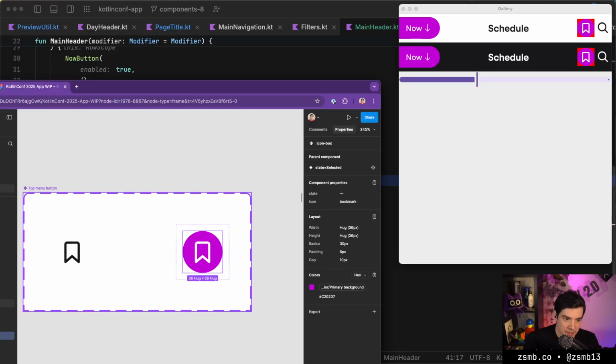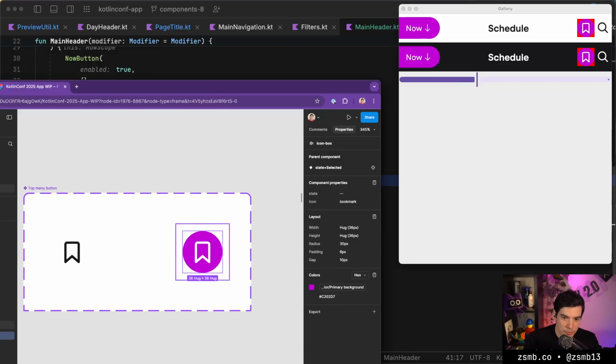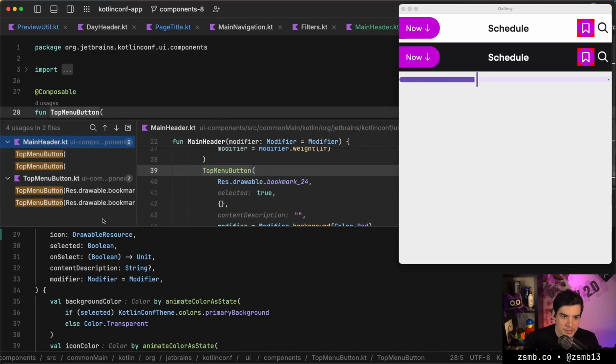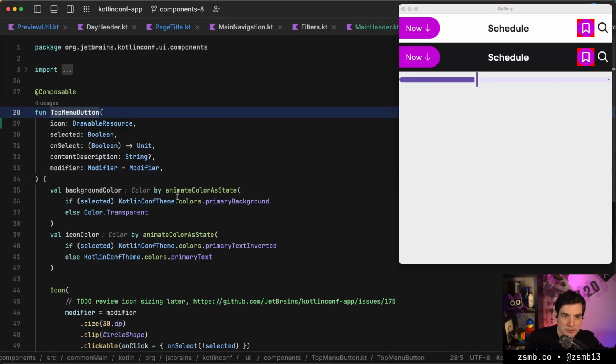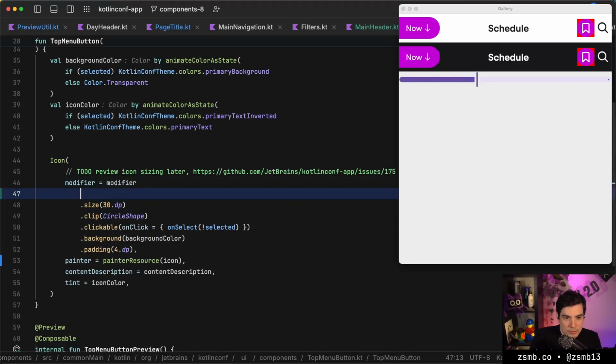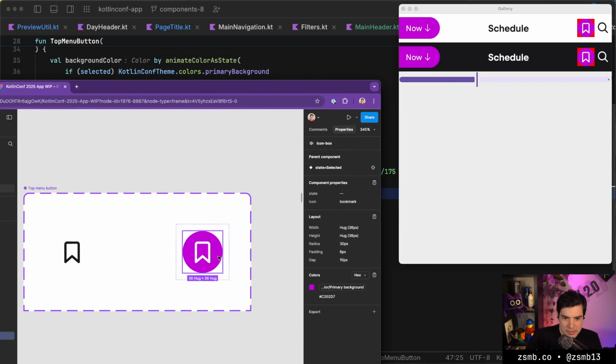But that's my bad, because we can see that the component is actually supposed to have the padding around it as well. So going from 36 to 48, that's 6 dps of padding that the component itself is missing, and it's not used anywhere else, so we're not going to break it. So it needs 6 dps of more padding, and that's it. So right now it's padded internally, then it has a background color, then it's clipped into a circle, then it has a size of 30 dps.